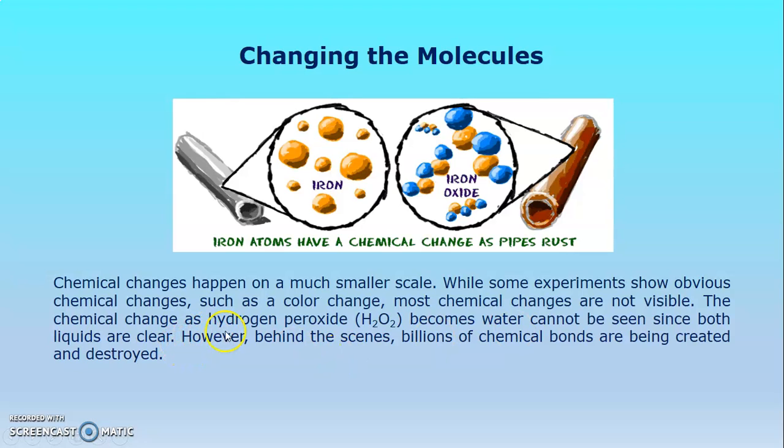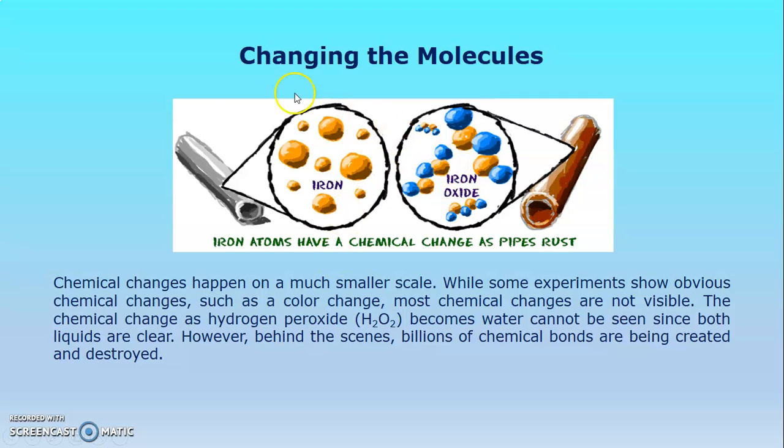The chemical change as hydrogen peroxide H2O2 becomes water cannot be seen since both liquids are clear. However, behind the scenes, billions of chemical bonds are being created and destroyed. And when this happens, children, you can see bubbles. And that would be the only way that you could know that there was a chemical reaction. Okay? The only thing that you can see are bubbles.